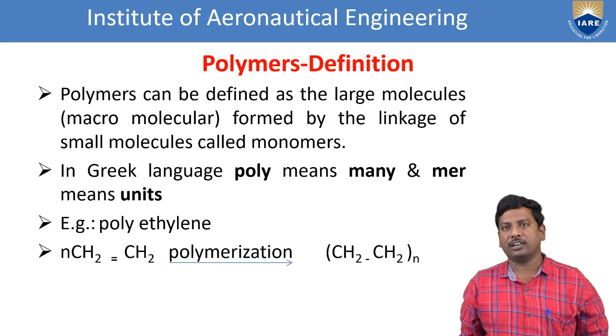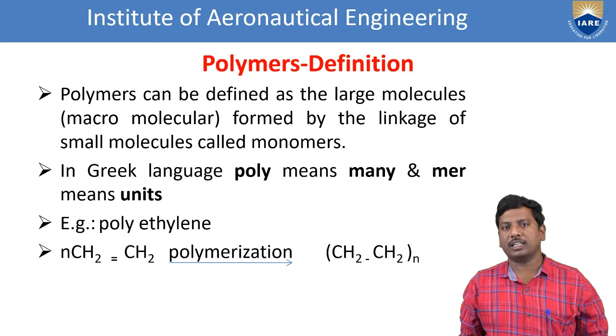So now we see definition. Polymers can be defined as the large molecules, nothing but large means macro. Macro means large, a big molecule, formed by the linkage of the small molecules called monomers. That means the monomers bond one by one to give a long chain polymer. So polymer means long chain compound, and the bond involved between the monomers is nothing but a covalent bond.